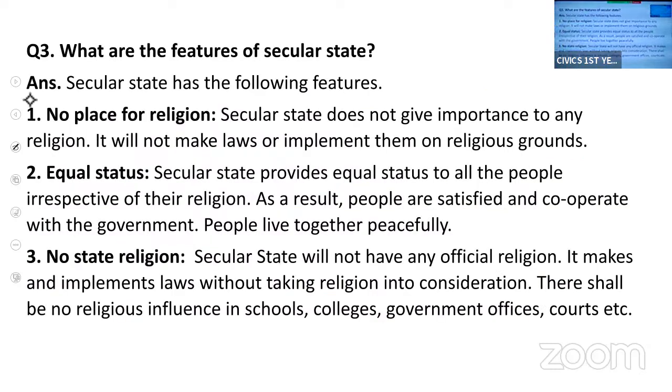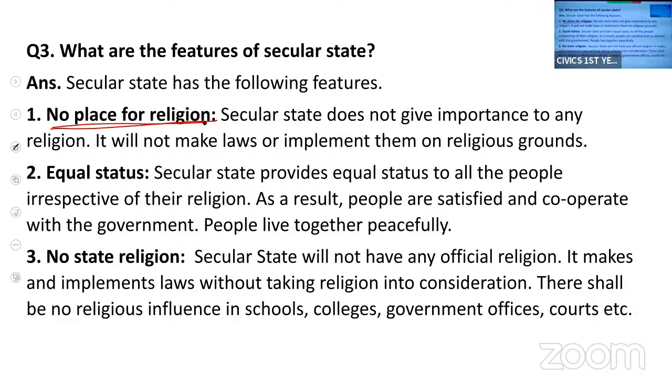Next, features of a secular state. So what are the features of a secular state? There is no place for religion. While making laws for the people, the government does not give importance to religion. The laws are neither made on the basis of any religion, nor implemented on religious grounds. There is no place for religion in political activities or government activities.